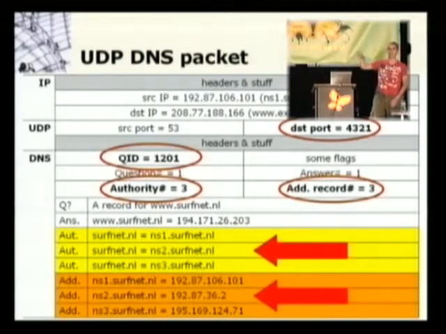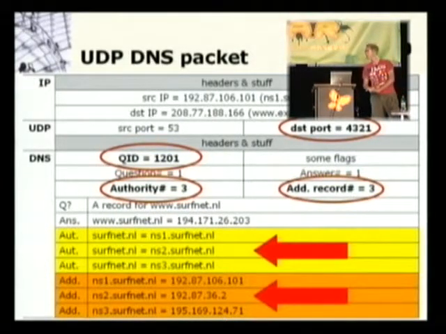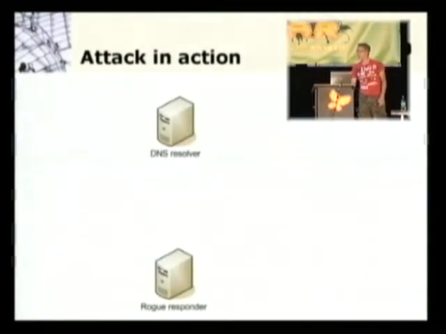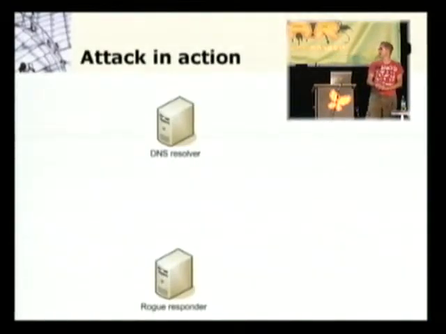IP addresses for the name servers. So the next time someone asks for an address in the surfnet.nl domain, for instance, mail.surfnet.nl, it already knows which name servers to query for this answer. So how can I attack this? Well, I'm now going to show you the Kaminsky attack in action.